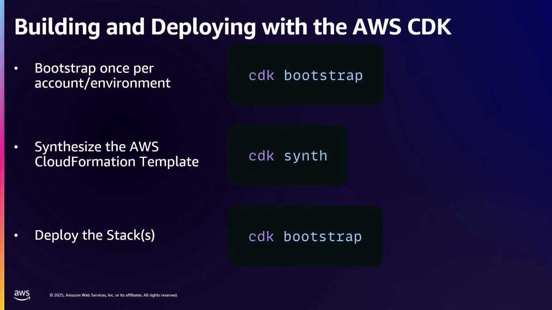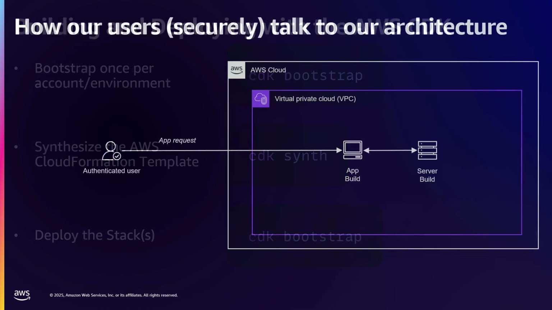So you're going to CDK bootstrap your environment. That needs to happen per account that you deploy to. It just needs to happen once. And then you synthesize the AWS CloudFormation template with CDK synth, and then you're going to do CDK deploy. I have CDK bootstrap down there just to remind you that if you do ever try to do CDK deploy and it doesn't work, it's probably because you didn't do CDK bootstrap. So that's why it's there. But then after that, you're going to do CDK deploy.